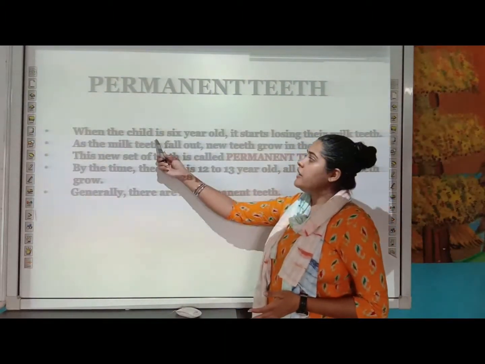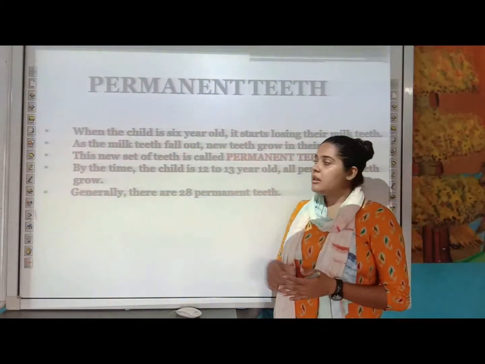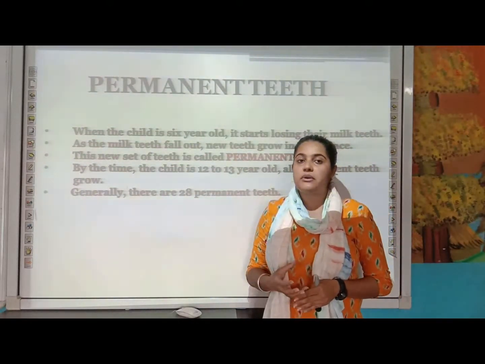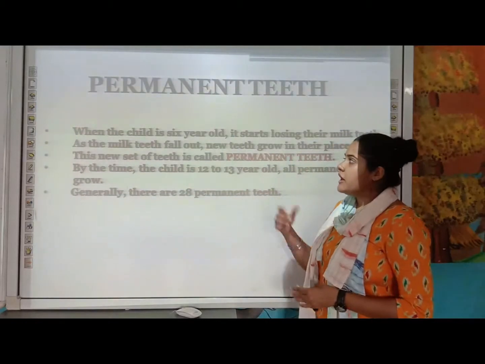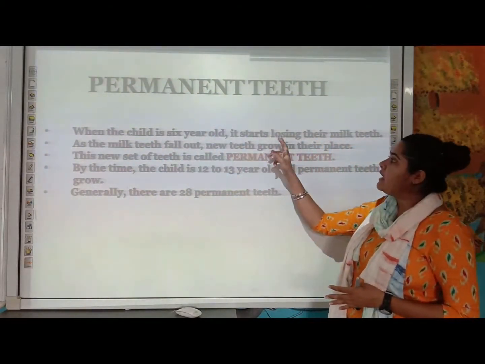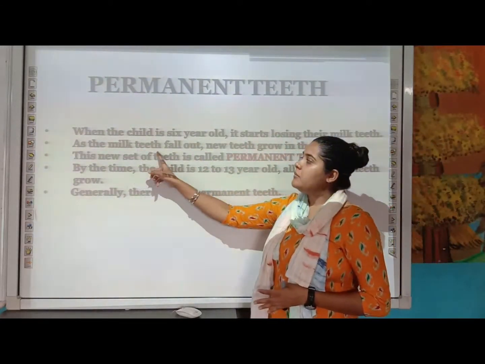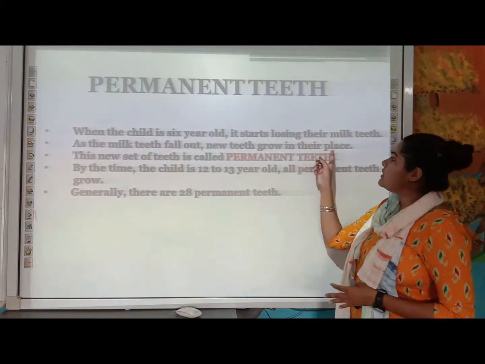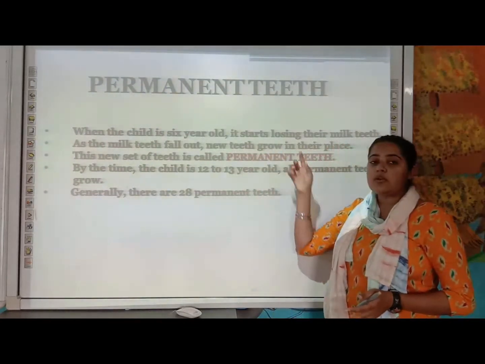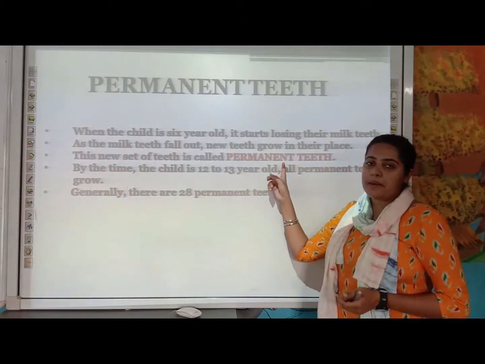When the child grows up to 6 years old, it starts losing its milk teeth. As I told you, the milk teeth or temporary teeth are not permanent. They will not last for long, and they are replaced. As the milk teeth fall out, new teeth grow in their places. This set of teeth is now known as permanent teeth.